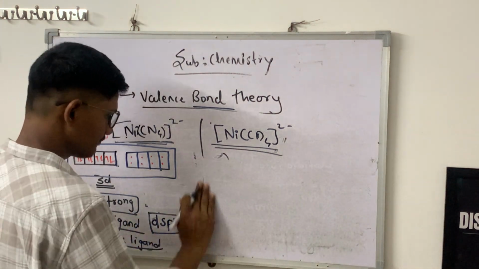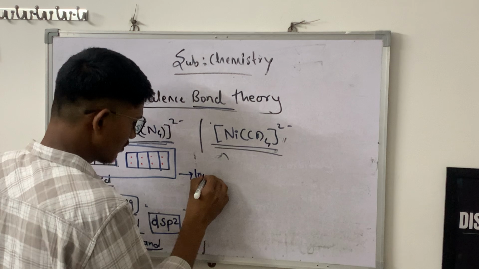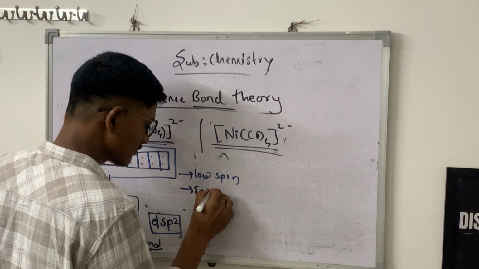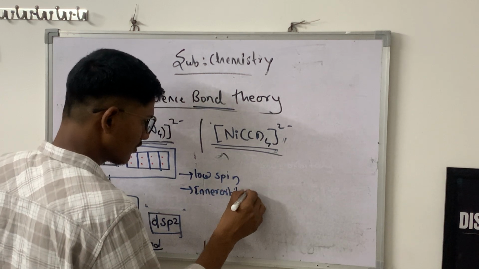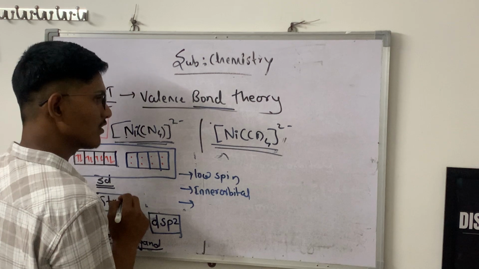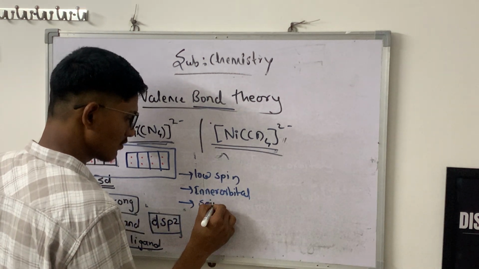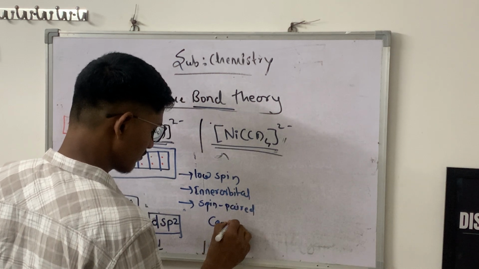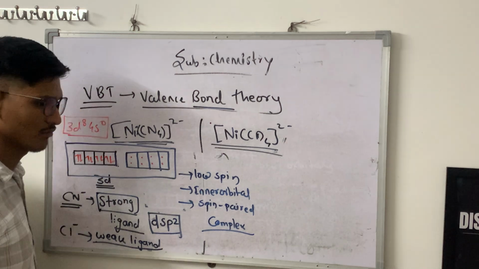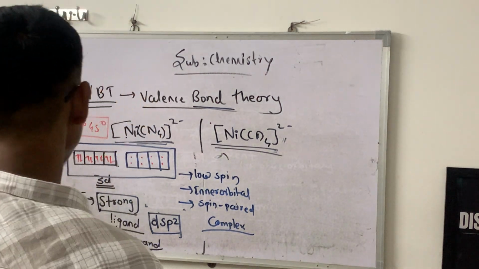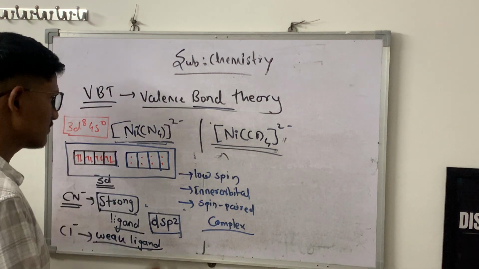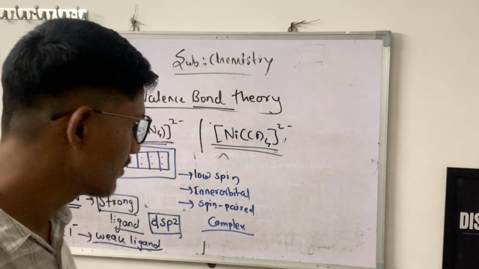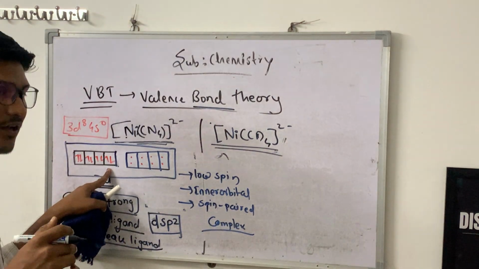It is called a low spin complex, inner orbital complex, also called a spin paired complex. Okay, so this is one example in which cyano ion is basically a strong ligand. That's why pairing of electrons happened.